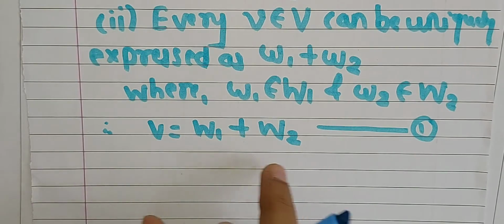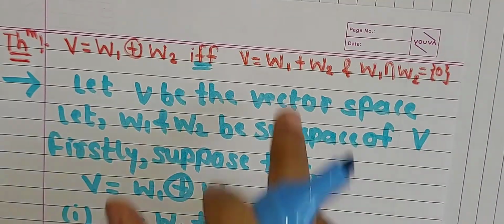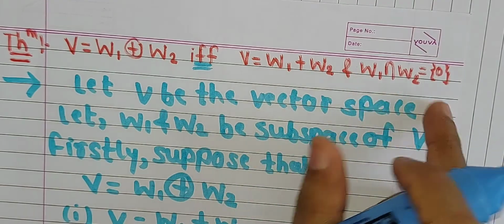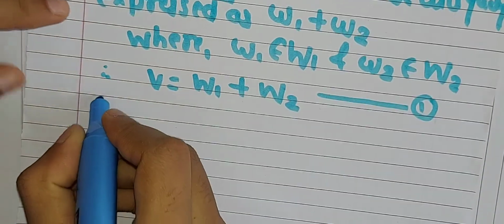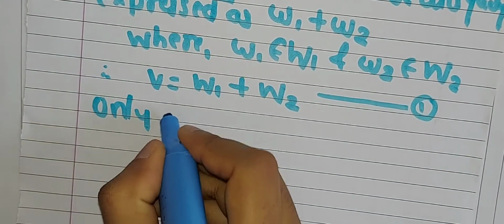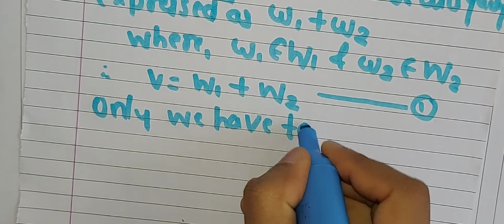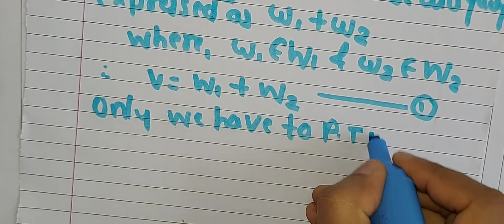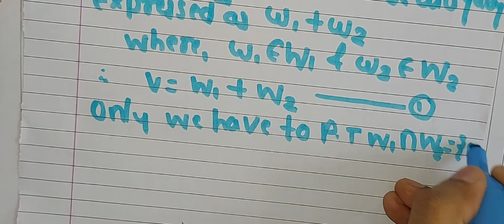So by definition we have obtained equation number 1, that is property number 1. Now we only have to prove that W1 intersection W2 is equal to the singleton set {0}.